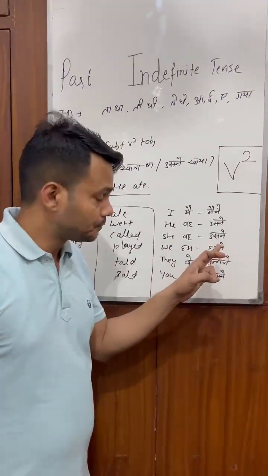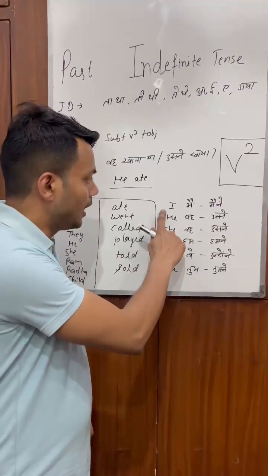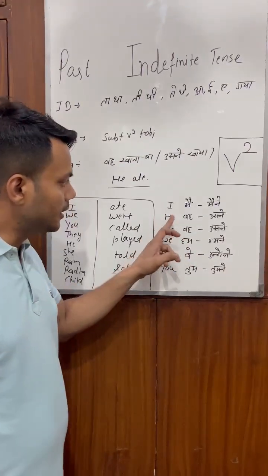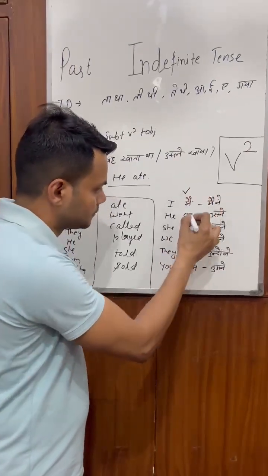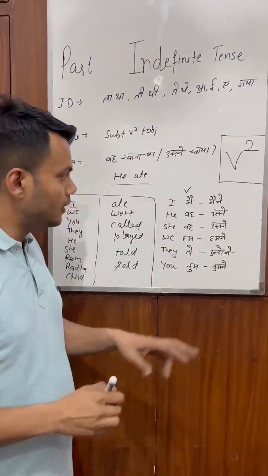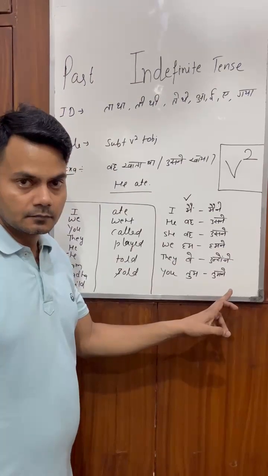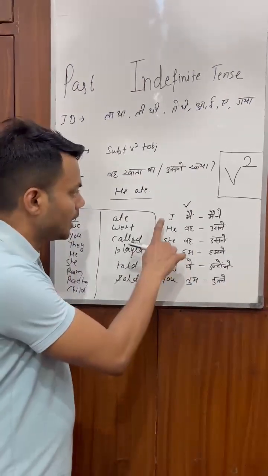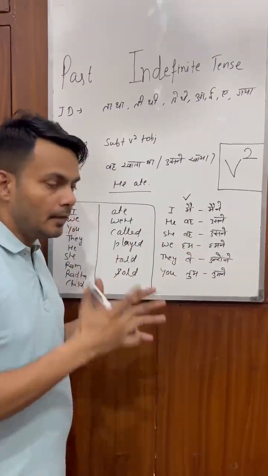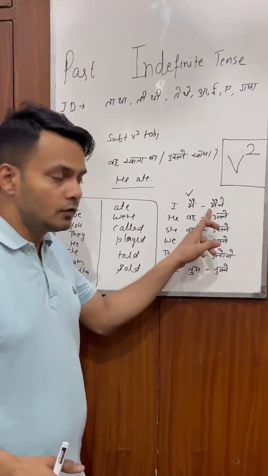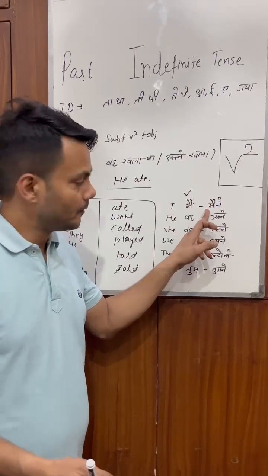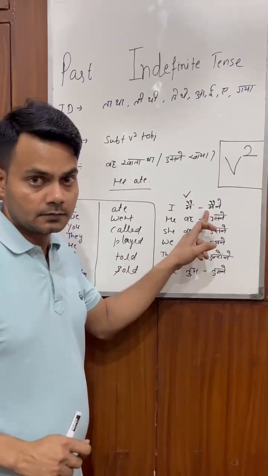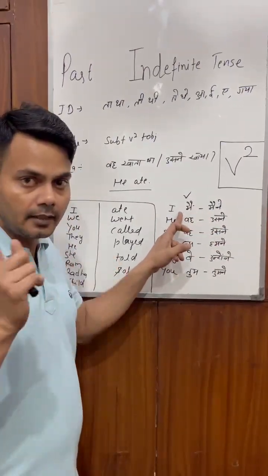Also, take a glance here. I for मैं and he for वह. You are aware of this group, but you are not aware of this group. Let me make you understand. मैं खाता था, but can you say मैंने खाता था? No, it's wrong. मैंने खाया. मैं खाता था, I ate.